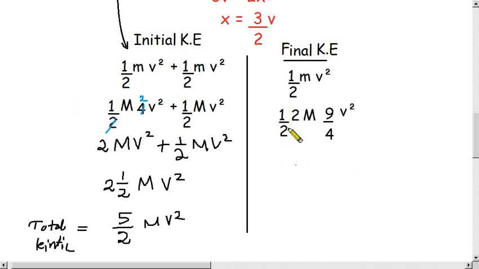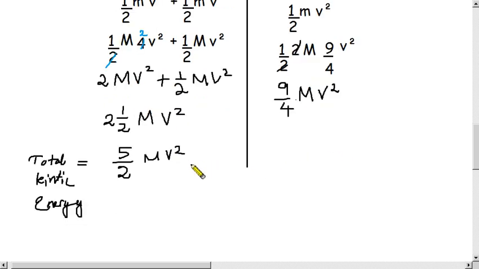Now this 2 cancels, then 9 divided by 4 M v squared. So let us make a little adjustment to this term, because there is a 4 at the denominator. Let us multiply this number by 2. So we get 10 divided by 4. Then it will be easy for us to simplify.